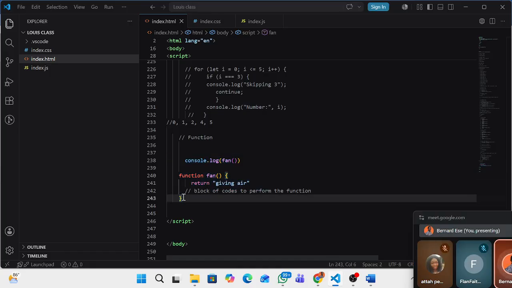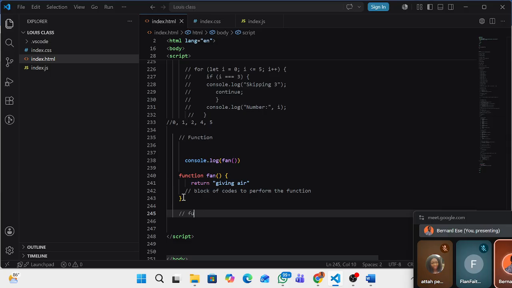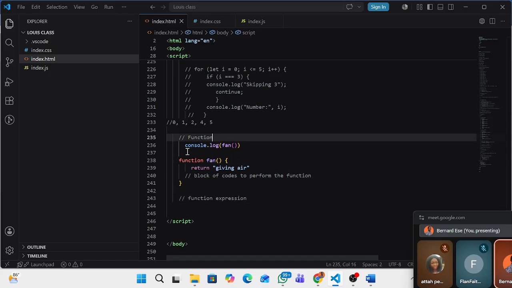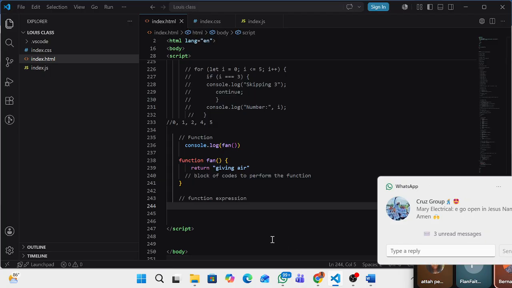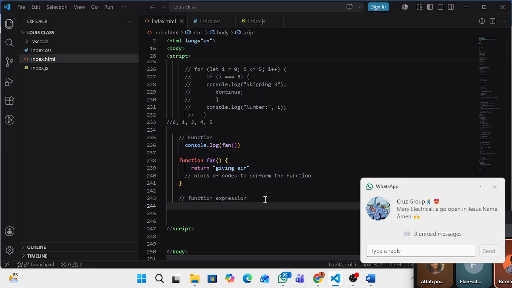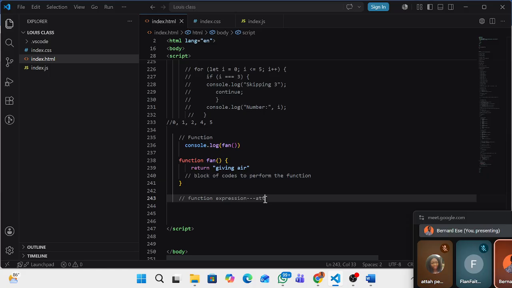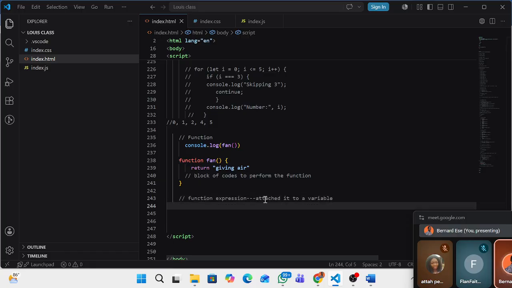But now that we want to do function expression, it cannot be called before it is defined, because we want to attach it to a variable.